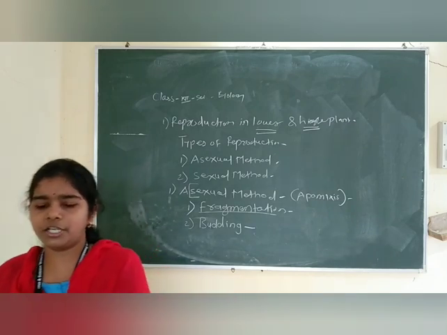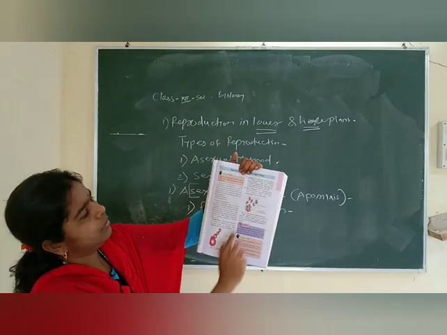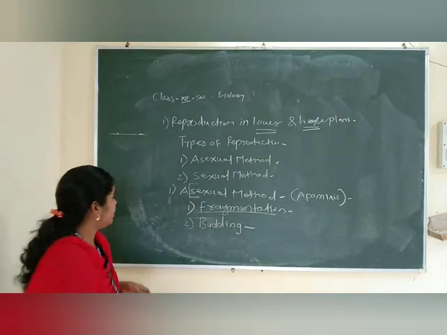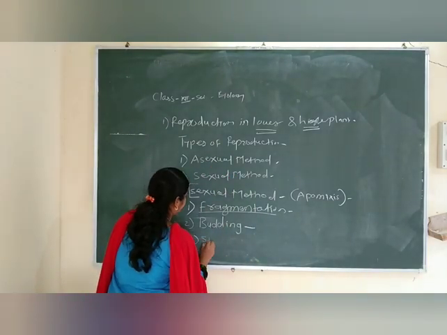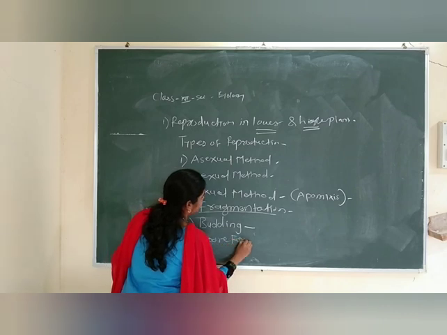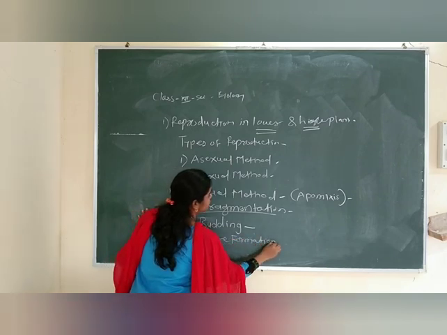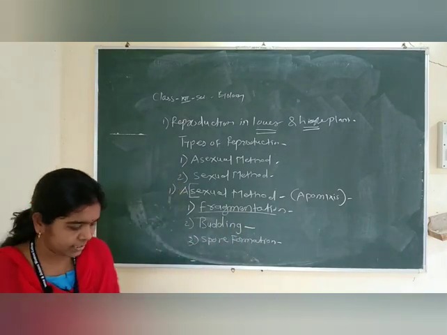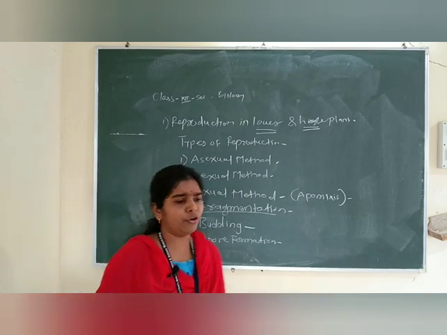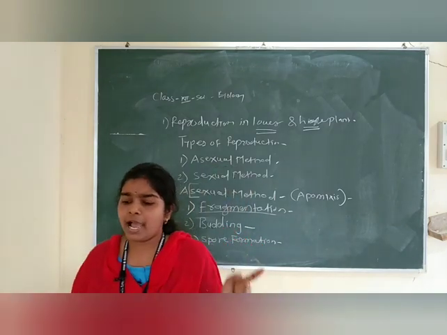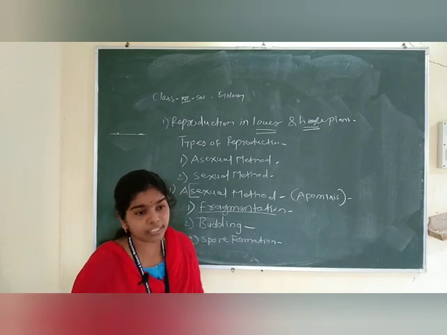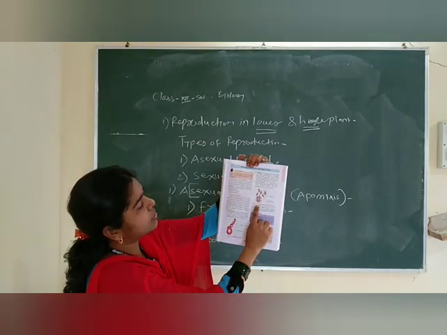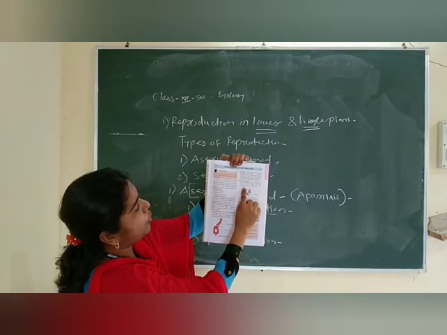Next, spore formation. Again I am showing you the pictures of spore formation, right? Write down the third type, spore formation. What is meant by spores? So in spore formation, here we have Chlamydomonas. Chlamydomonas has asexual reproduction by flagella. I am showing you the pictures of flagella. Look here, zoospores in Chlamydomonas.